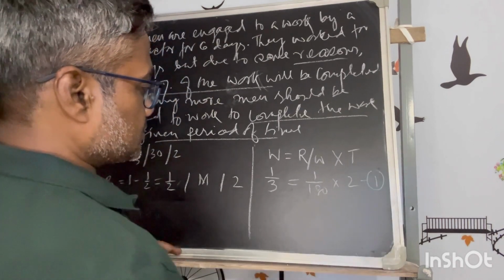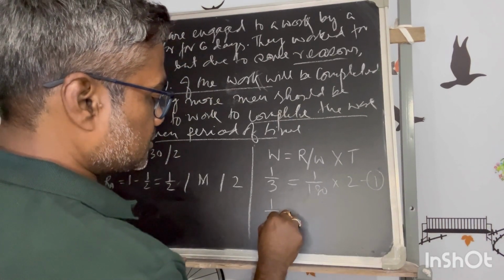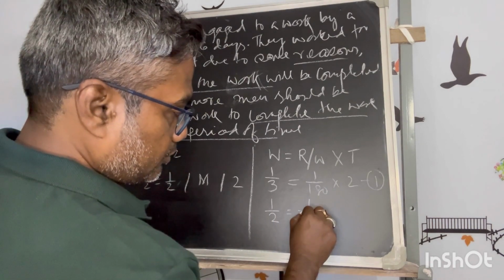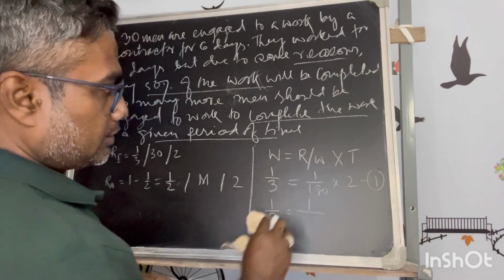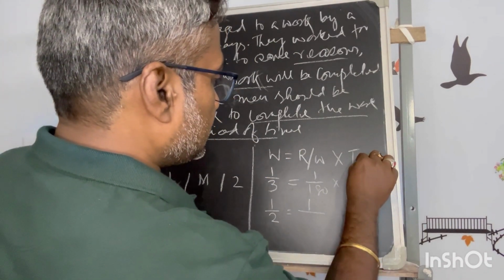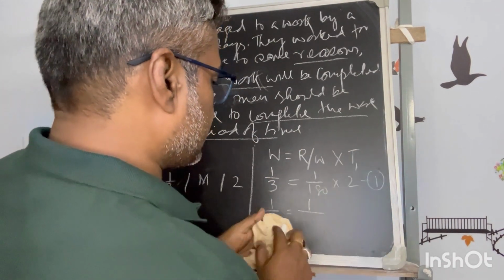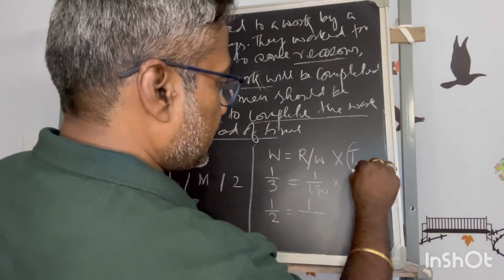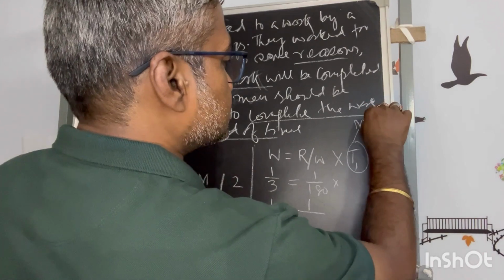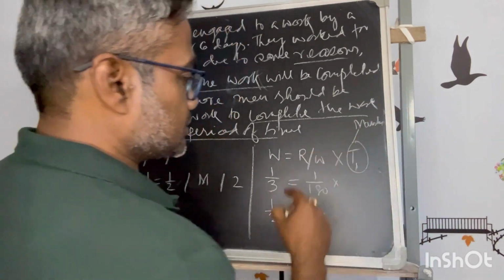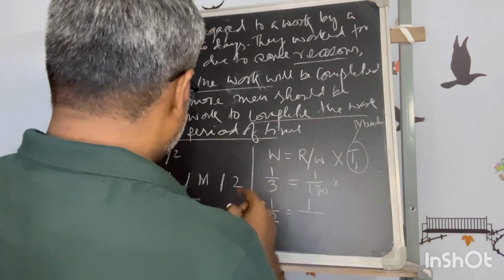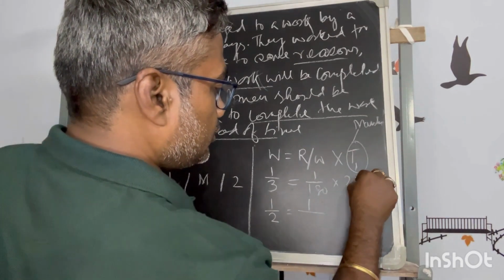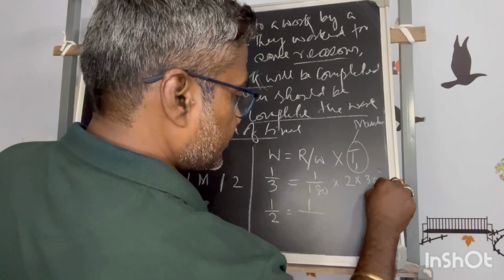For the second case, the remaining work is half, and the time is actually man days, not only the 2 days. For 2 days he has 30 manpower. So how many man days will he work? 2 into 30. This is the equation for the first case.